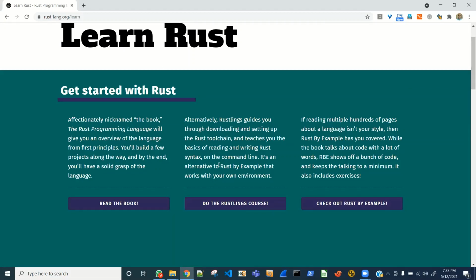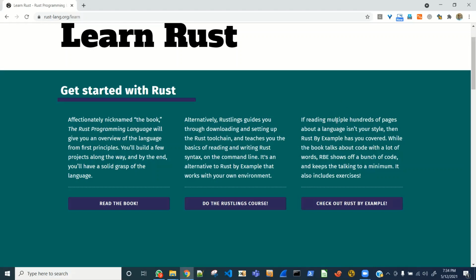There are three things. Okay, there is a book affectionately nicknamed The Book. The Rust Programming Language will give you an overview of the language from first principles. I like first principles, as in a bottom-up approach. You'll build a few projects along the way, and by the end you'll have a solid grasp of the language. I seem to like this approach, but let's see what the alternative is. Alternatively, Rustlings guides you through downloading and setting up the Rust toolchain and teaches you the basics of reading and writing Rust syntax. So this is some course, no. I'd rather do it myself.